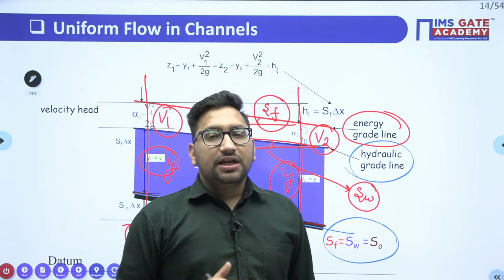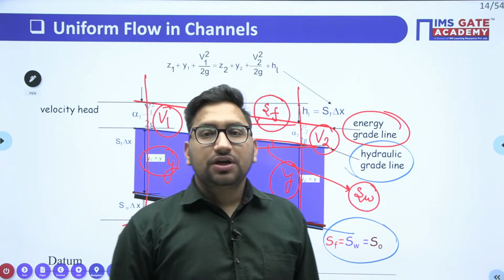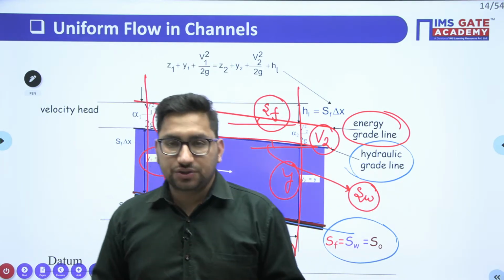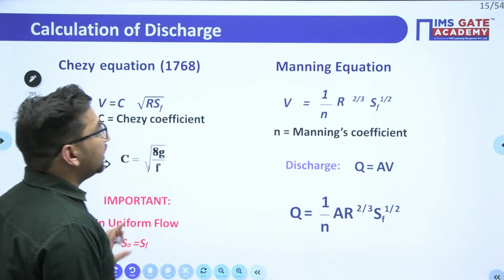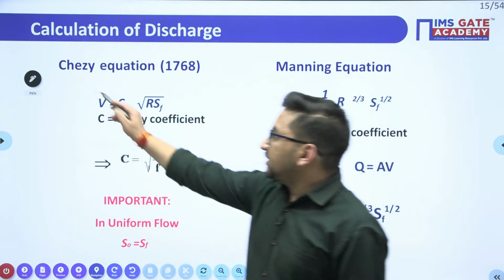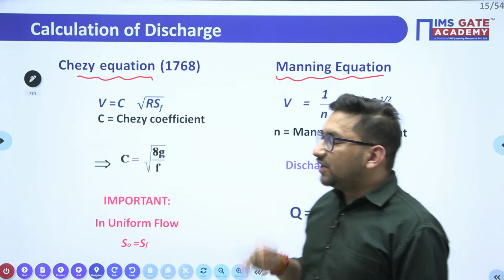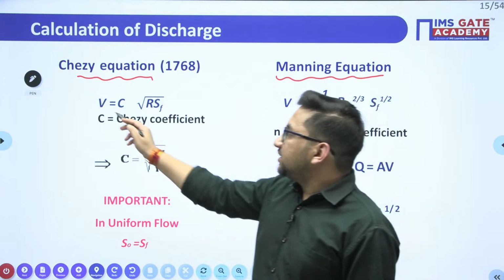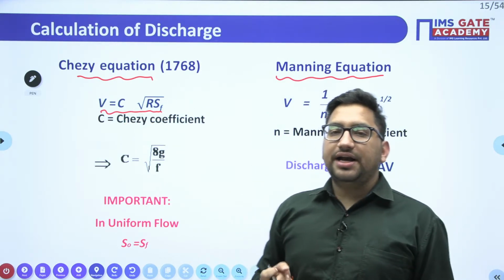Clear this thing? Now the main point here is how we can calculate this discharge. For the calculation of discharge in uniform flow, we have 2 equations. One is given by Manning and another is given by Chezy's equation. So this is your Chezy's equation and this is your Manning's equation. Generally these give you the value of velocity. What is Chezy's equation? It is given as V is equal to C under root of R into SF.